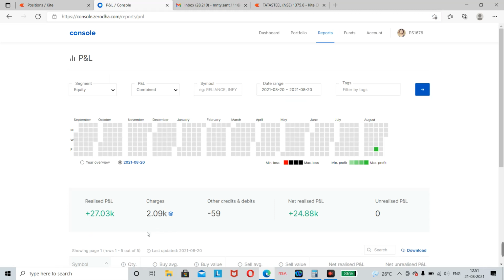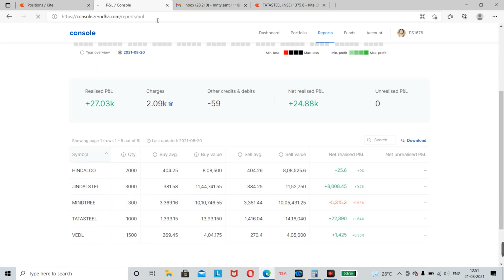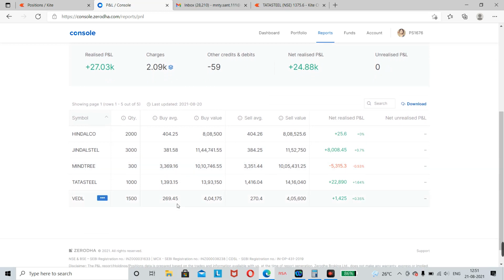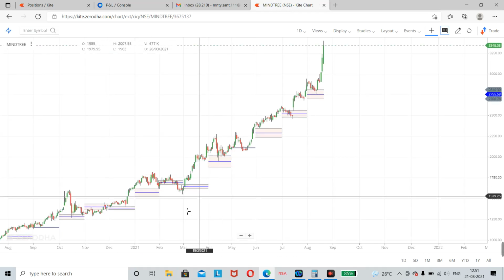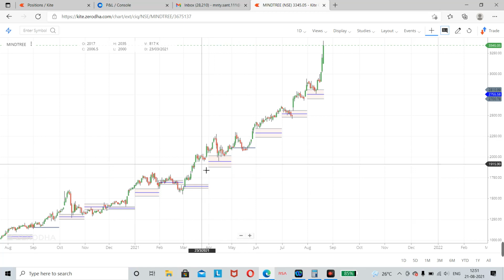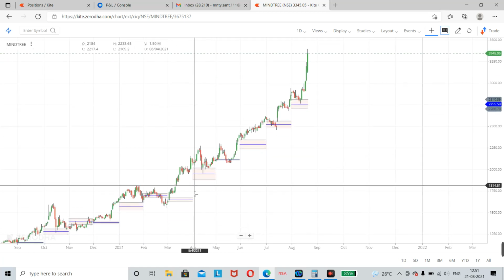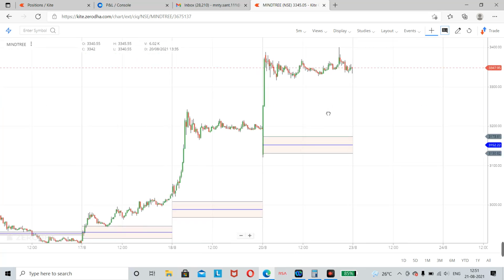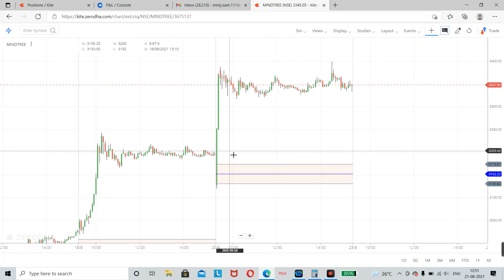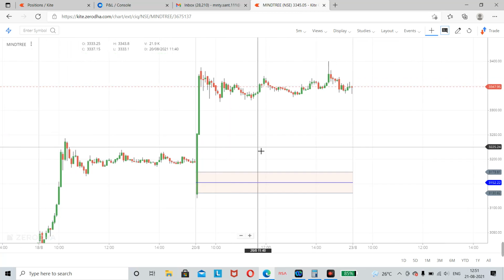Let's go to another trade where I made losses. I'm not going to discuss all the trades. Where I made the losses, that is Mindtree. Look at the daily chart of Mindtree, super bullish. I made a loss, but my trade wasn't incorrect. My setup was perfect. I took the trade yesterday, but it didn't work out. That is fine.